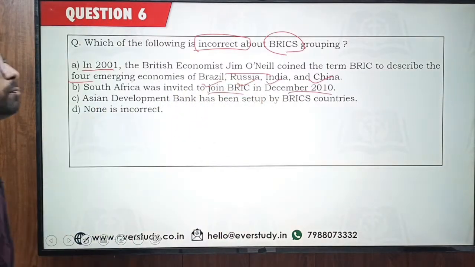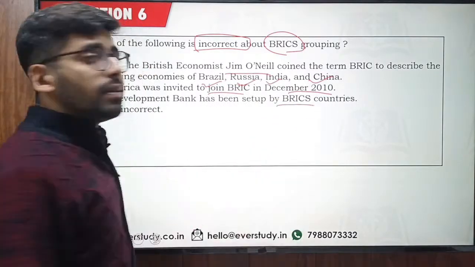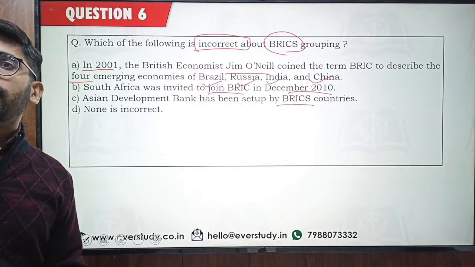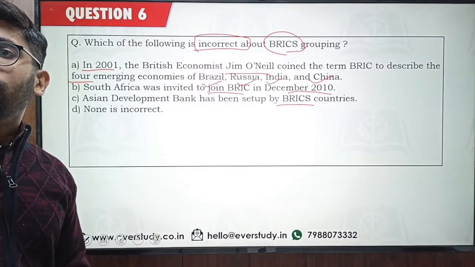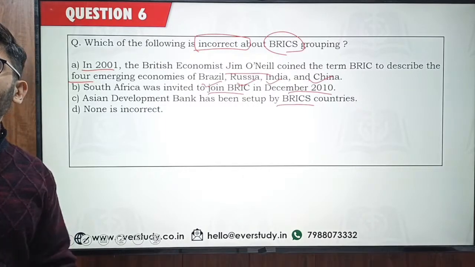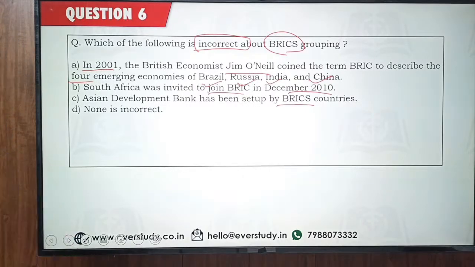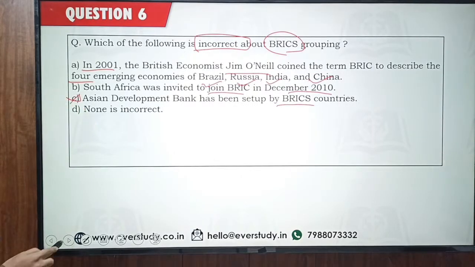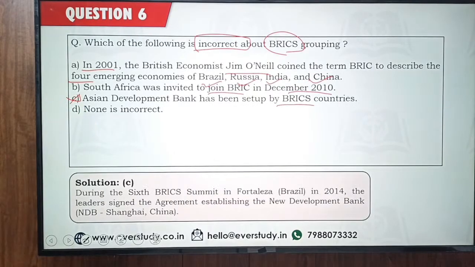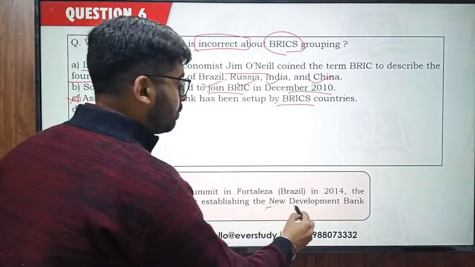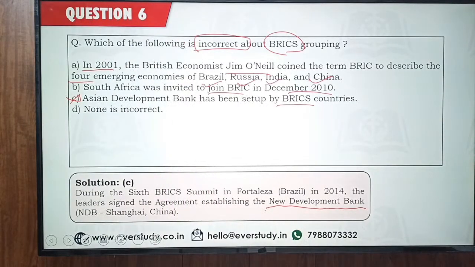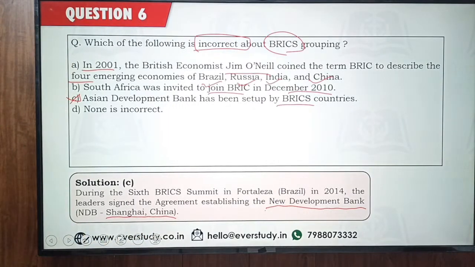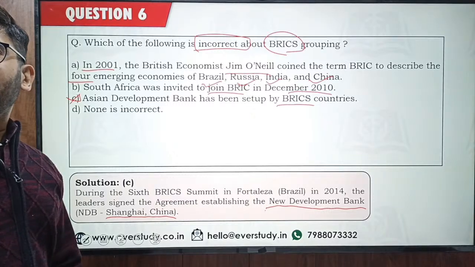See, Asian Development Bank has been set up by BRICS countries. This option is wrong. Seema's Academy, you have got it right. Venkatesh, Manohar Manu, Harshita, some people have got it right. Asian Development Bank is not associated with BRICS countries. The bank associated with BRICS countries is the New Development Bank, okay. So you have to remember it. Headquartered in Shanghai, China. So this is something you have to remember.